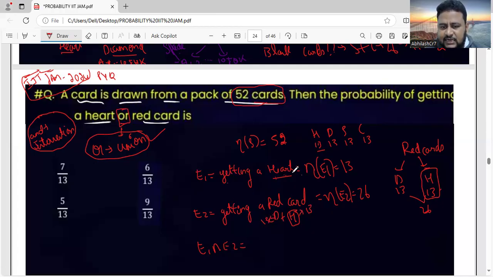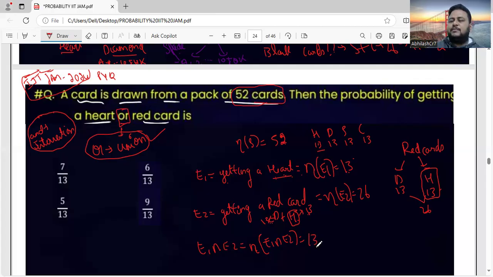E1 is talking about getting a heart, so these 13 hearts are common here also. So the cardinality of E1 intersection E2 is, what is common here? 13 hearts are common. The 13 diamonds are not common. Here only heart is common between both E1 and E2. I told you, intersection means if there is anything common. So heart is common between E1 and E2. How many heart cards are there? 13. So here 13 is common.